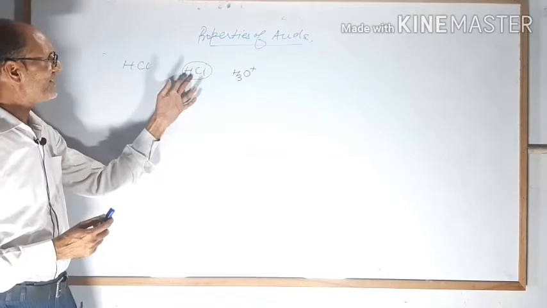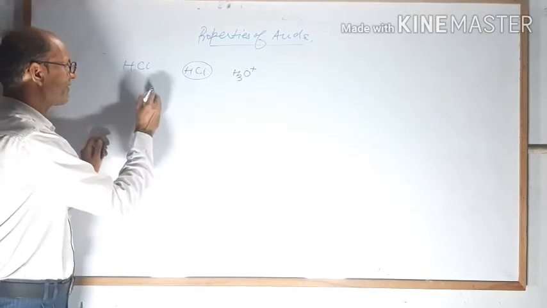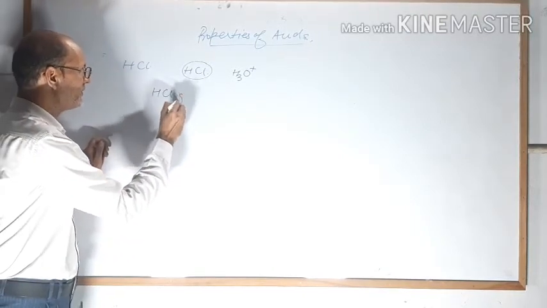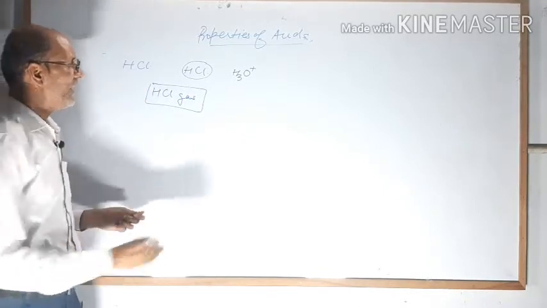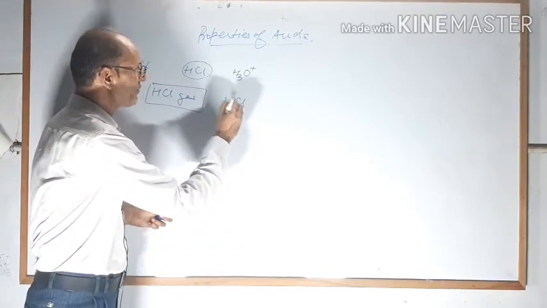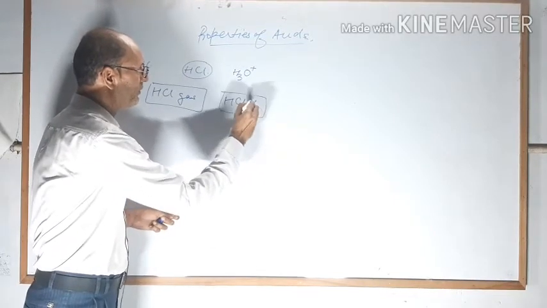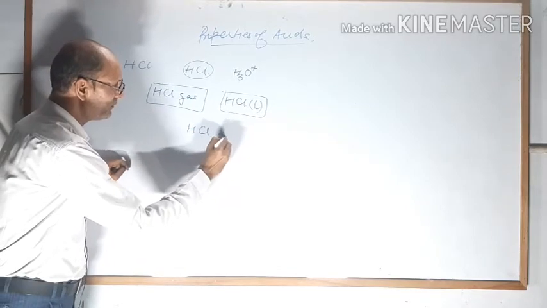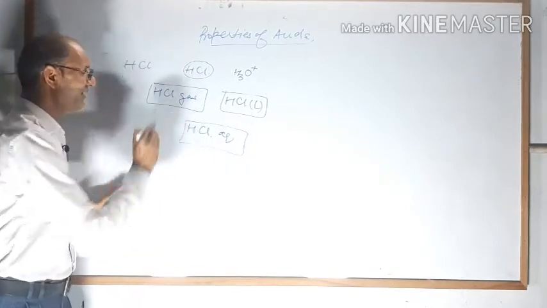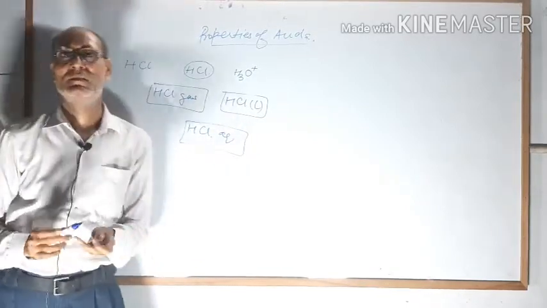HCl is acid also. If you take HCl in the form of gas, HCl is gas also, and HCl is liquid also, and HCl is aqueous also. There is a difference in these three.